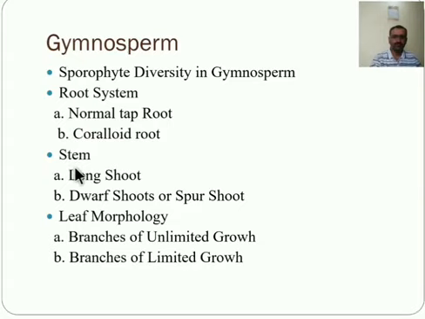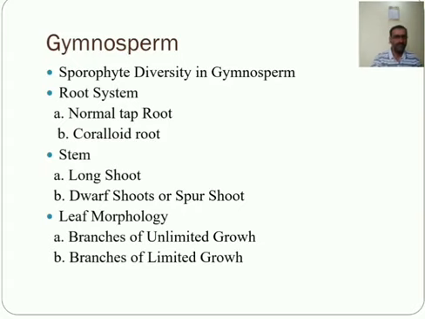Next one is the stem. Mostly these plants are trees, so the stem is columnar, unbranched, thick, growing and long-lived. The stem is covered with an armor of thick persistent leaf bases. See the stem of Cycas: the armor of thick persistent leaf bases is there, and they are somewhat thorny-like structures, but they are the leaf bases. In some species of Cycas and Zamia, the stem is tuberous, spherical, subterranean and irregularly branched.